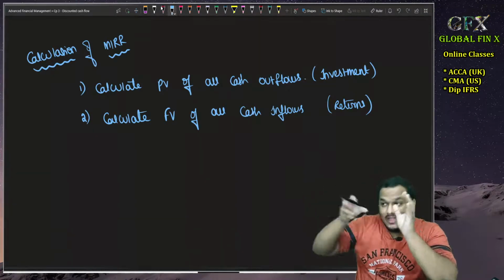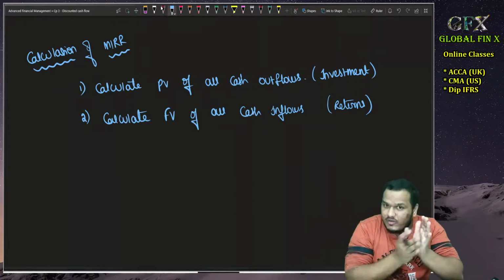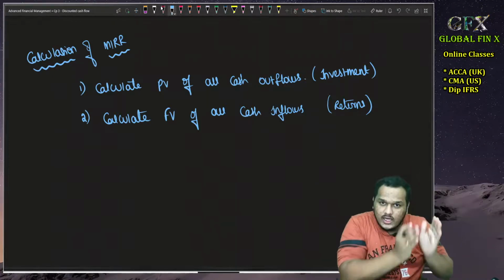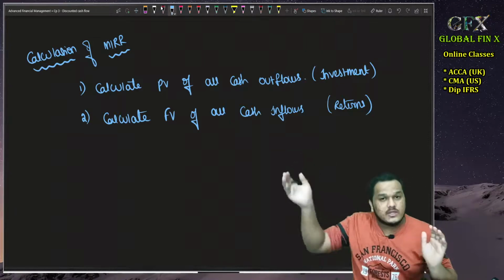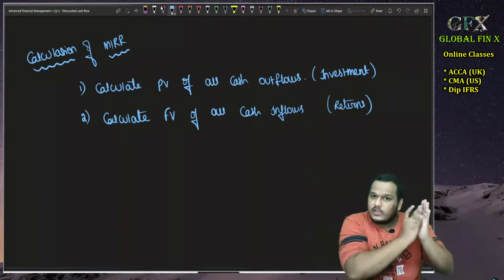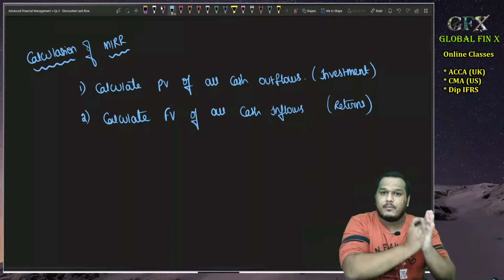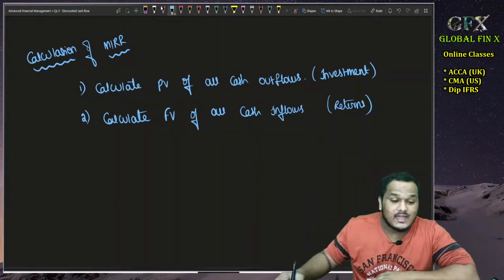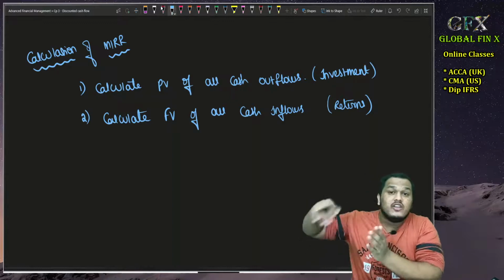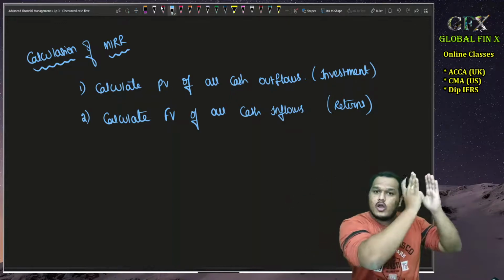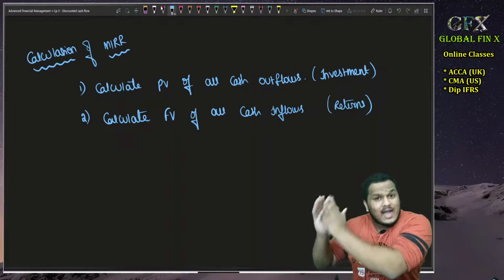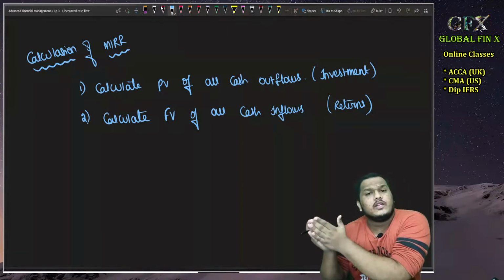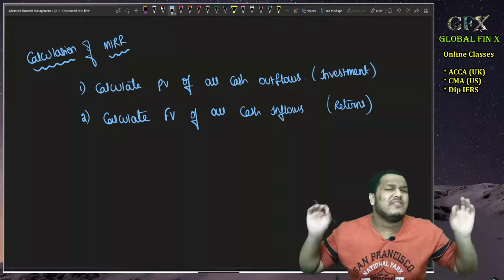Bring all the investments to the present value, assuming that all investments are made on day one, so that we'll have one point, one time frame. And then take all the cash inflows to the future value. So all outflows are on day one, all inflows are on the last date of the project. Sir, why do we need to do that? Because it makes your life very simple.